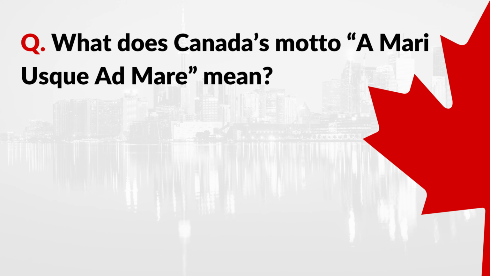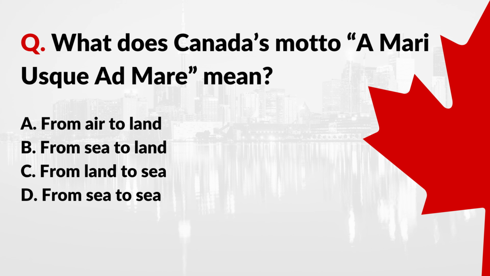Question: what does Canada's motto, A mari usque ad mare, mean? A. From air to land. B. From sea to land. C. From land to sea. D. From sea to sea. Correct answer: D. From sea to sea.